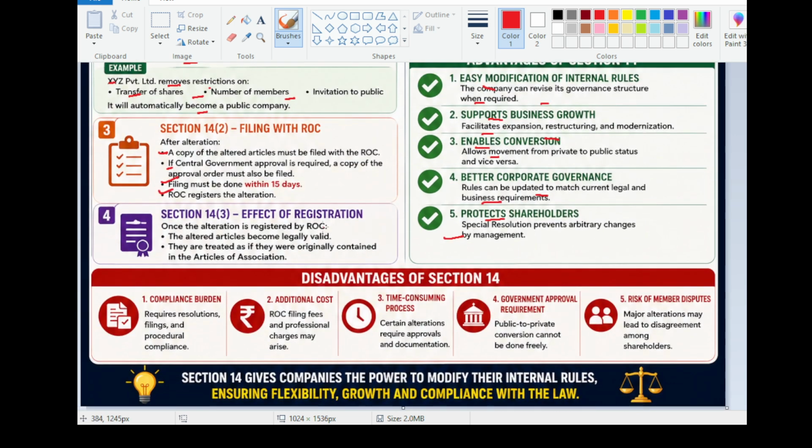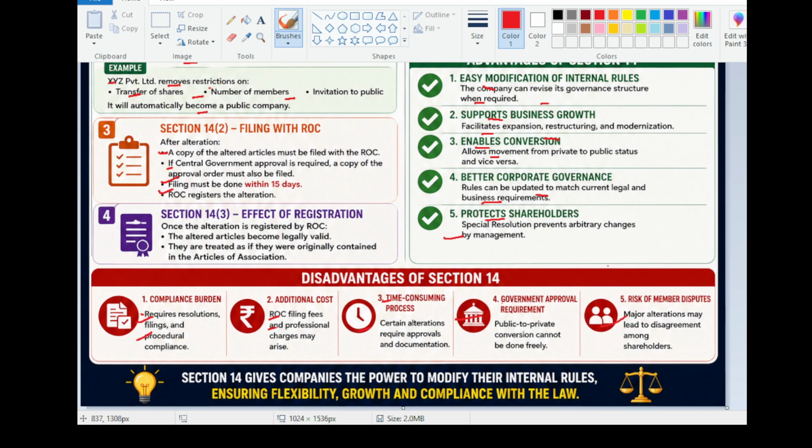Disadvantages of Section 14. Compliance burden: it requires resolutions, filings, and procedural compliances. Additional cost: ROC filing fees and professional charges may arise. Time-consuming process: certain alterations require approvals and documentation. Government approval requirement: public to private conversions cannot be done freely. Risk of members' disputes: major alterations may lead to disagreement among the stakeholders.